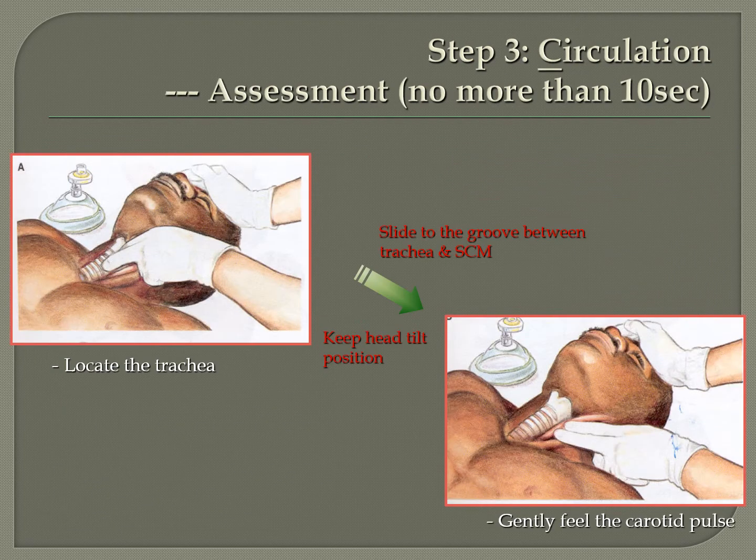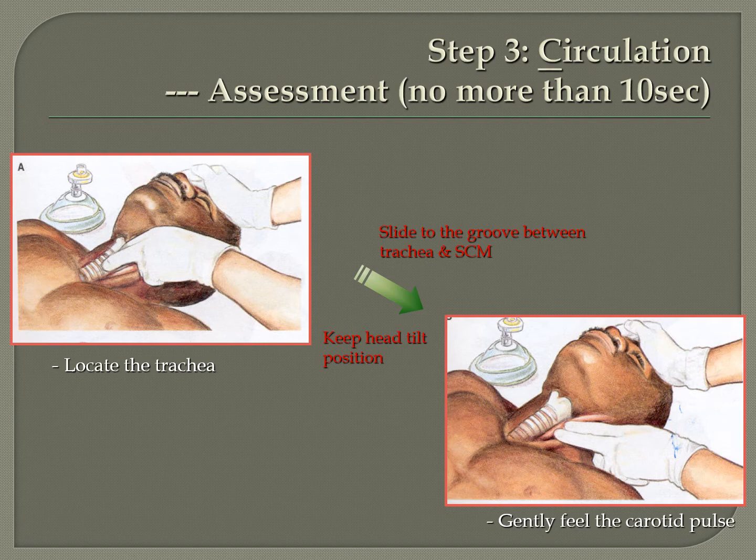Then you have to check for the circulation. How do you assess the circulation? You check for the carotid pulse. Where do you look for the carotid pulse? You have the trachea and the sternocleidomastoid muscle, and there is a V-shaped groove between the trachea and the sternocleidomastoid muscle. Your fingers need to slide into this groove and you will be able to feel the pulse.